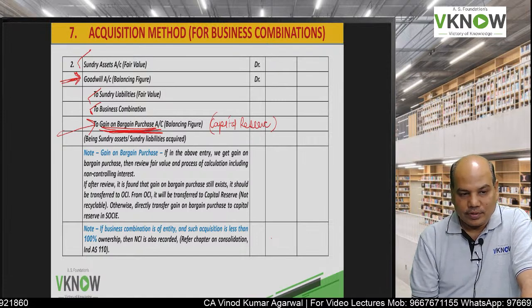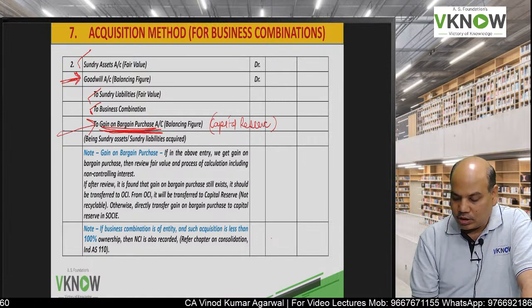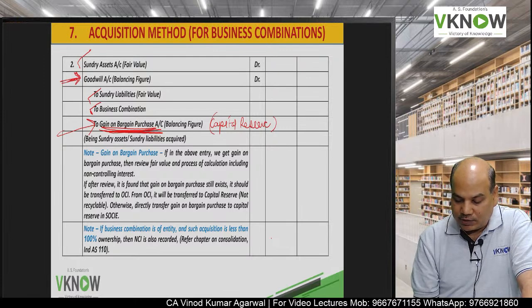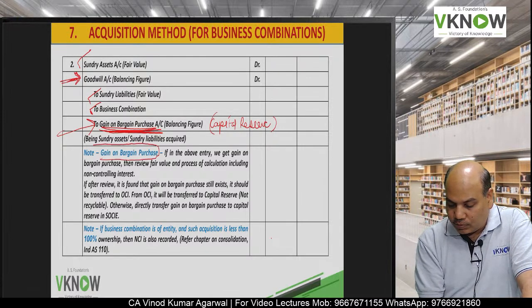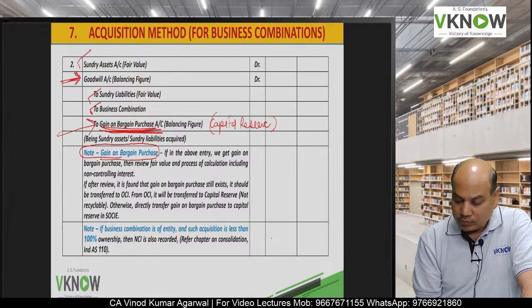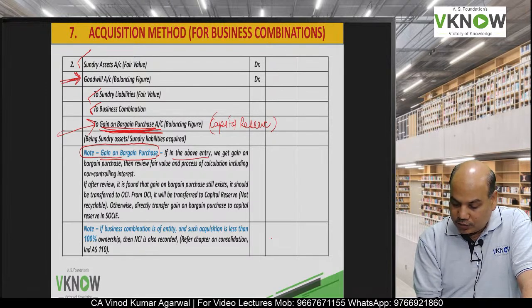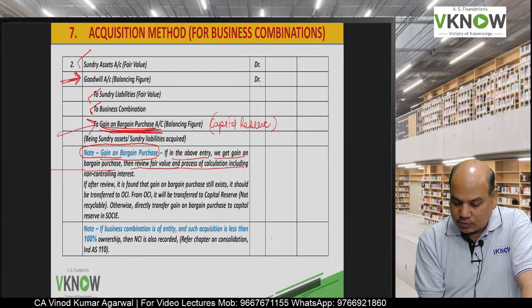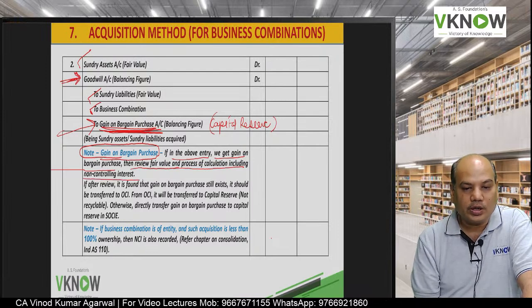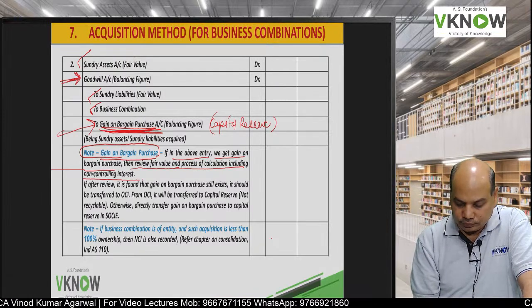Capital reserve, gain on bargain purchase or capital reserve account, credit as a balancing figure. Now what about the presentation of gain on bargain purchase? If in the above entry we get gain on bargain purchase, then review the fair value and process of calculation including non-controlling interest. Is it right?